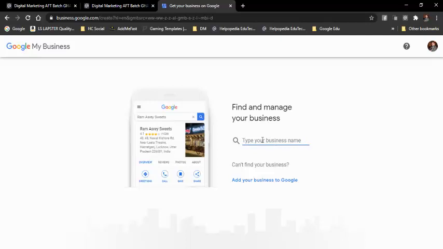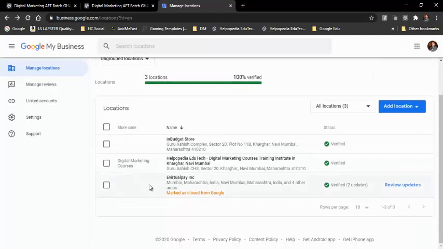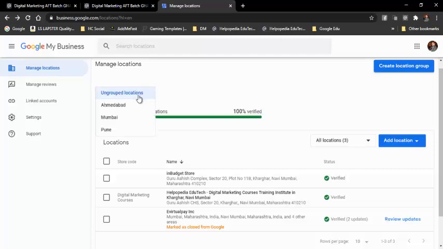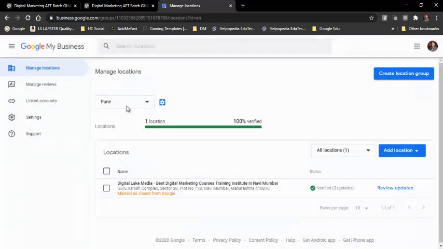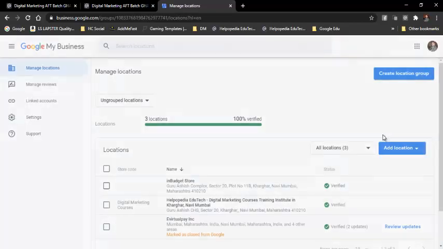Now I need to add my business over here. First of all, let me check which properties I've already added. Okay, Helpopedia, eVirtual Pay, Ahmedabad, Pune, Digital Lake Media is there. Fine, so today we'll add one more. I'll just add a single location.